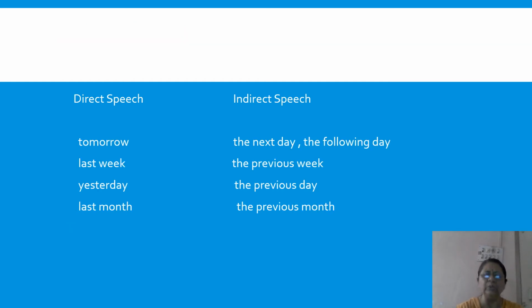Okay, still we are on that only. Next, it is the same thing, how the words which show the time or the nearness are going to change when I change something to indirect speech. If I have the word tomorrow, I'm not going to write tomorrow in indirect speech. What will I be writing? The next day or the following day. Both are correct. You could write one of them. You don't need to write both of them.